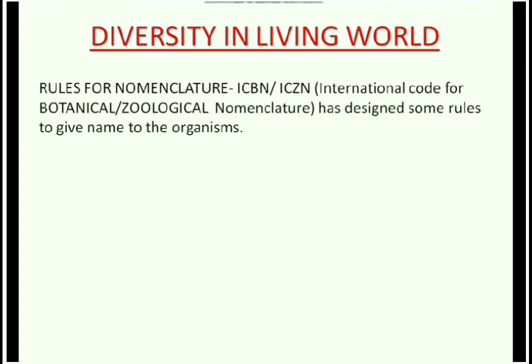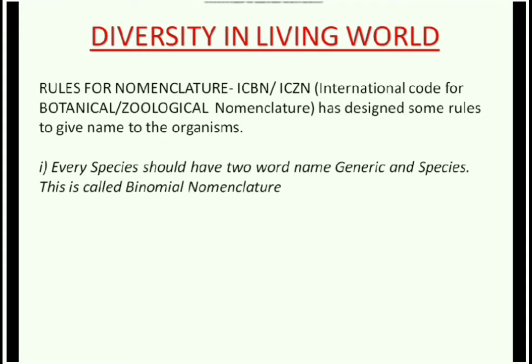Every species should have a two-word name. This is known as binomial nomenclature. The term binomial nomenclature was introduced by Carolus Linnaeus. We will give the example of Mangifera indica again. We can also give the example of Panthera leo. Here we can see two names, Mangifera and indica. The first name is the generic name, which shows the genus. We will discuss what is genus and species. And the second name is the species name.